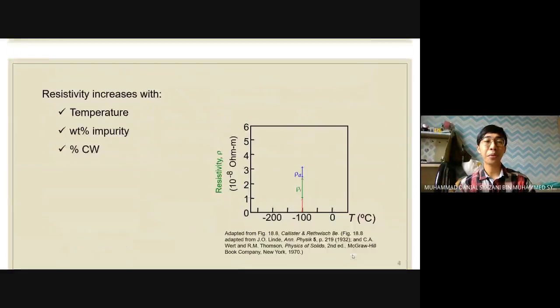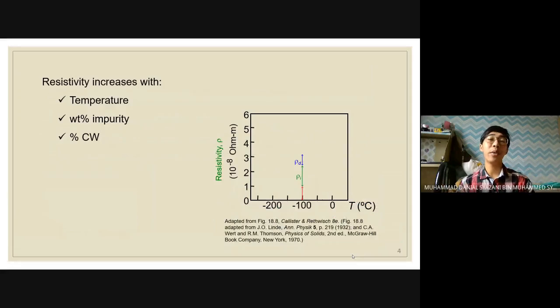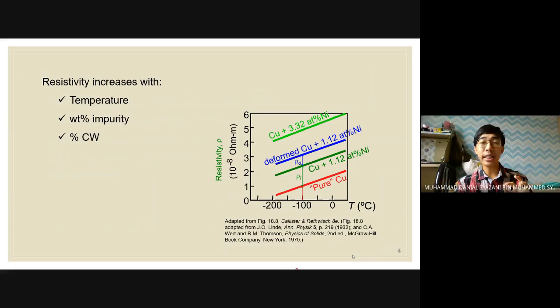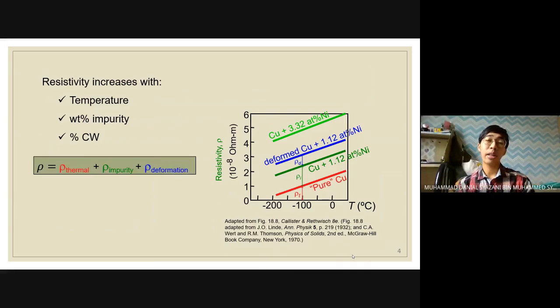So, resistivity can increase with increase in temperature, percentage of impurity, and also concentrations. As you can see in figure 18.8, the resistivity can be concluded as the thermal resistivity, impurities resistivity, and addition of resistivity from deformations. Basically the unit of resistivity is 10 to the power of negative 8 ohm meter.